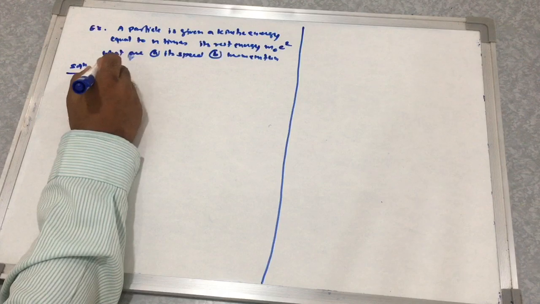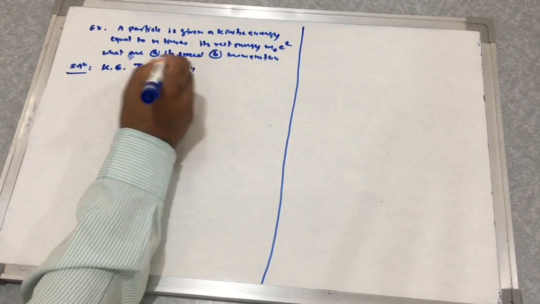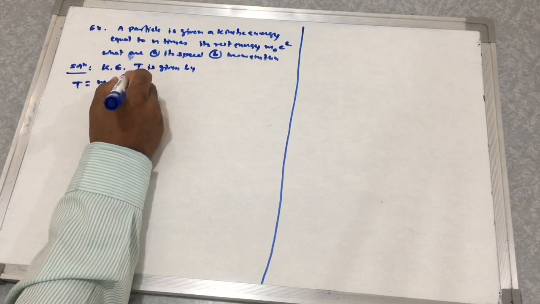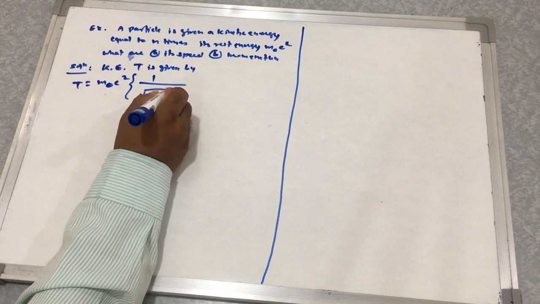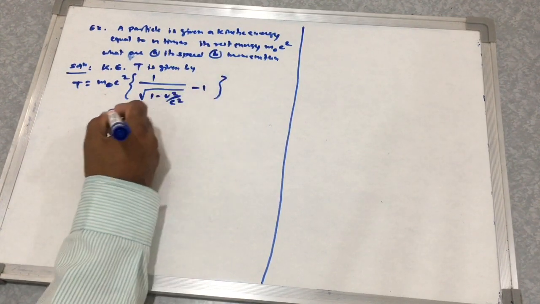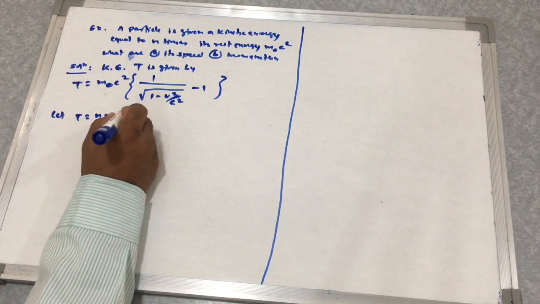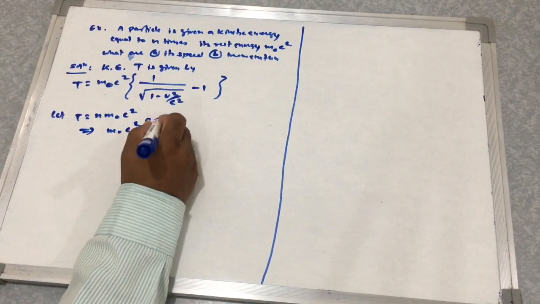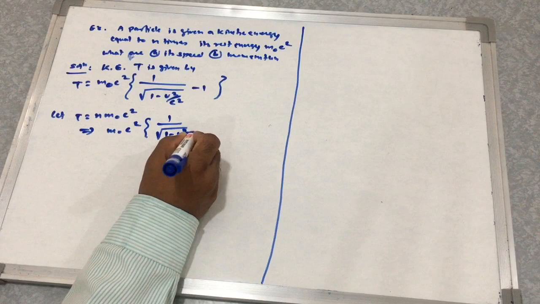In the solution, the kinetic energy T is given by T is equal to m0 c square into 1 upon root of 1 minus v square upon c square, minus 1.